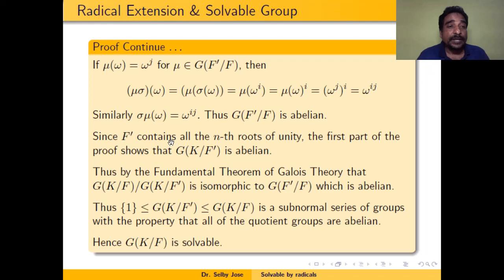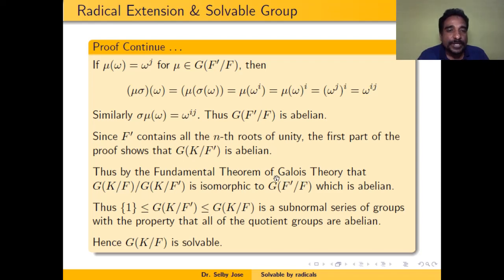Now, because F dash is generated by the primitive nth root of unity, F dash contains all nth roots of unity. So it contains all primitive nth roots of unity. So therefore, by the first case, K over F dash is a Galois extension and the Galois group of K over F dash is abelian. Therefore, because we have seen that F dash over F is a Galois extension, the Galois group of F dash over F is the quotient group, Galois group of K over F mod Galois group of K over F dash, by the fundamental theorem of Galois theory.